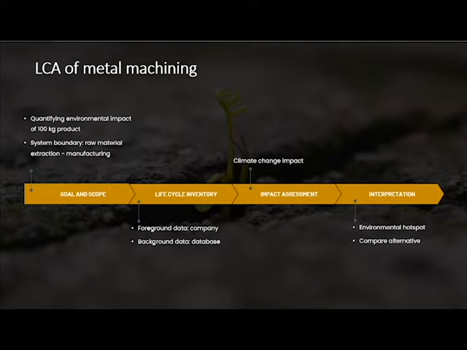First, goal and scope definition, where we define the aim in quantifying climate change impact of 100 kg metal machining product with system boundary start from raw material extraction up to manufacturing stage. Next, life cycle inventory, where all data is collected, followed by life cycle impact assessment, where the climate change impact is calculated. Lastly, interpretation to conclude which part causing highest environmental impact and which alternative giving the best result.